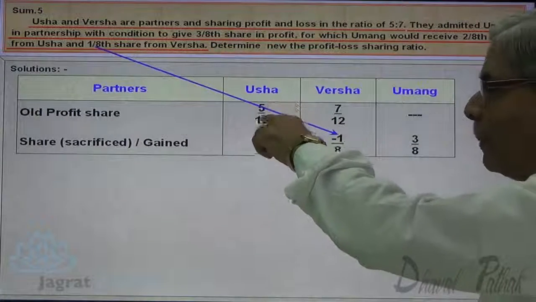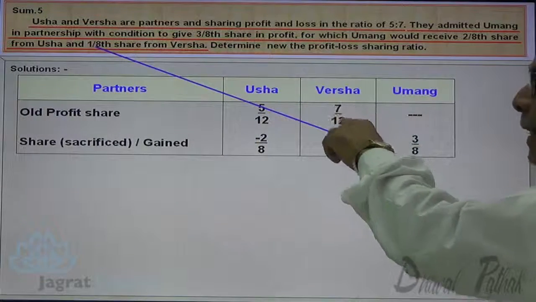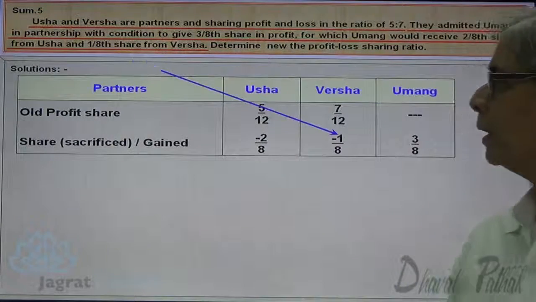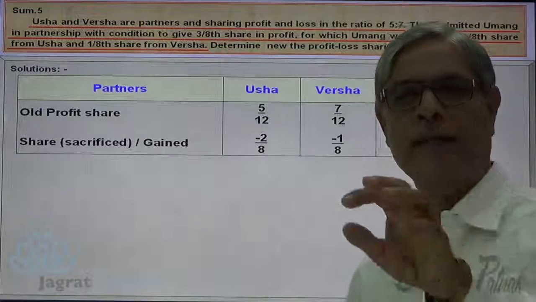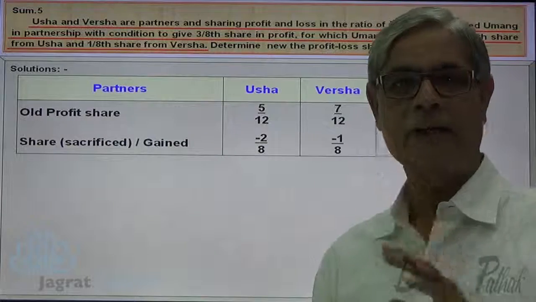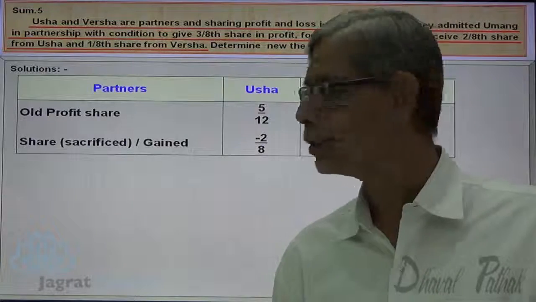So from 5 by 12, 2 by 8 is the sacrifice. 7 by 12 minus 1 by 8 is the sacrifice. So this is sacrifice. You know that total of sacrifice is equal to total of gain. So total share sacrificed is 3 by 8 and total gain by the new partner is 3 by 8.